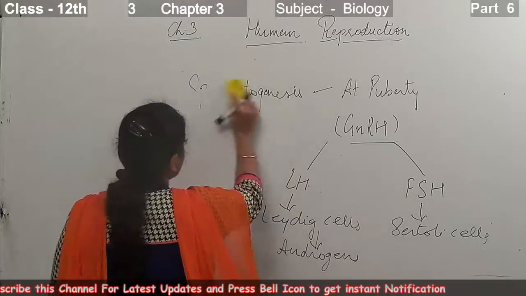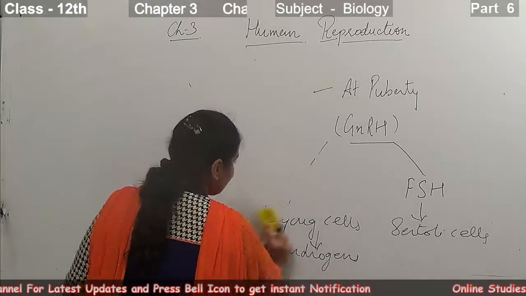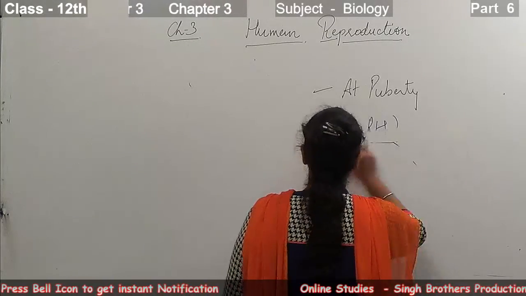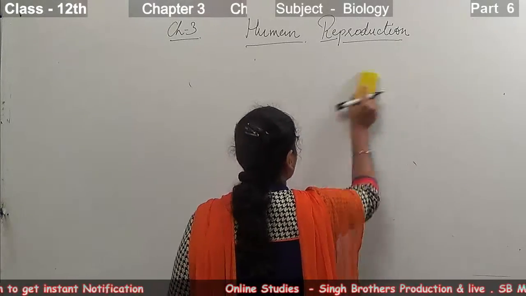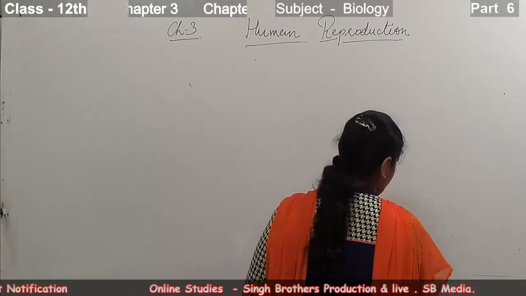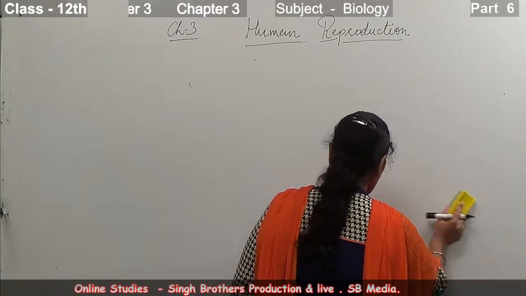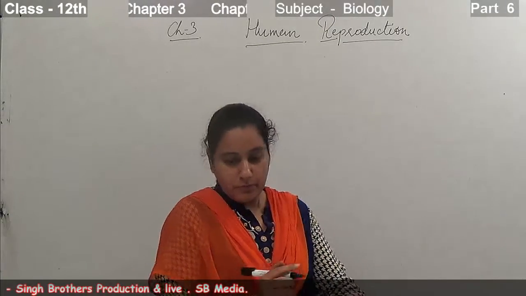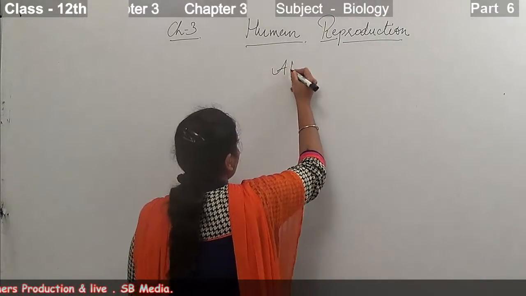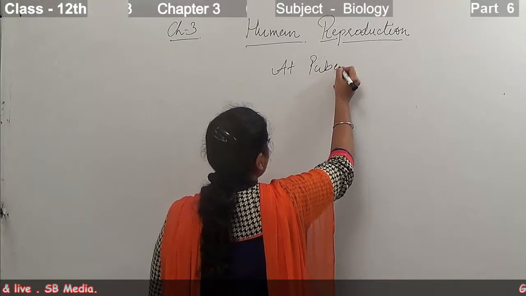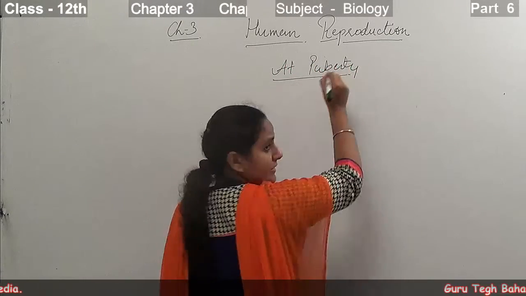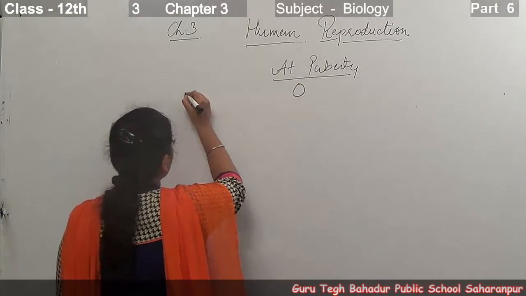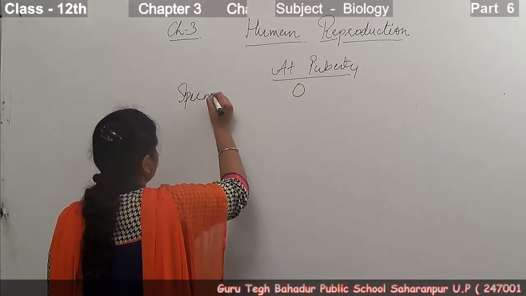So what we did in spermatogenesis, let's recall it once again in the form of a diagram so that you know how to draw the diagram also. Every time when a question on spermatogenesis is asked, you have to draw the diagram also. So at the stage of puberty, this process starts, and then we have spermatogonia at this stage.